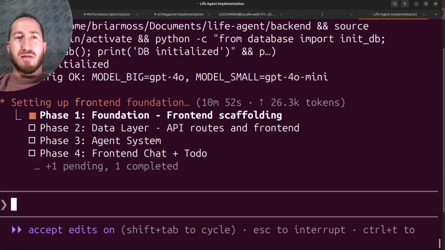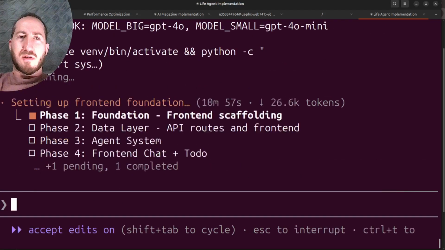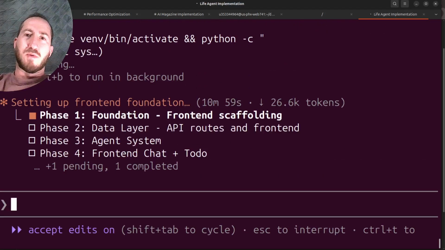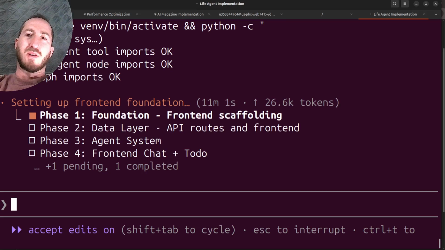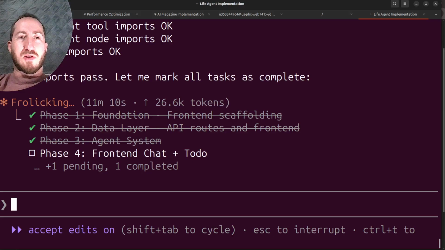These actually aren't big token wastes because it just runs something and then sees if it works. It wants to test all the agent model imports. See, we're at 26,000 tokens. It's not going up by much for each of these tests. So all the imports passed, and so it has finished phase 1 and 2 and 3, and phase 4.